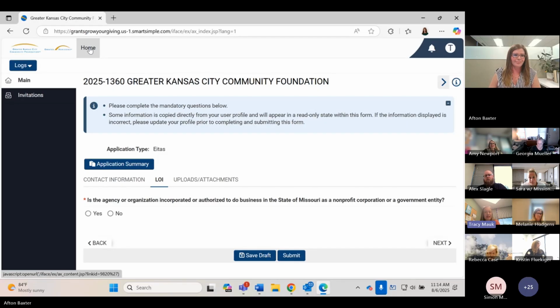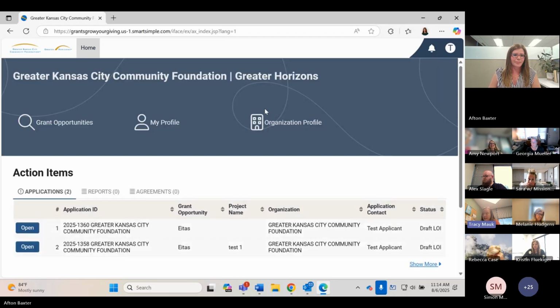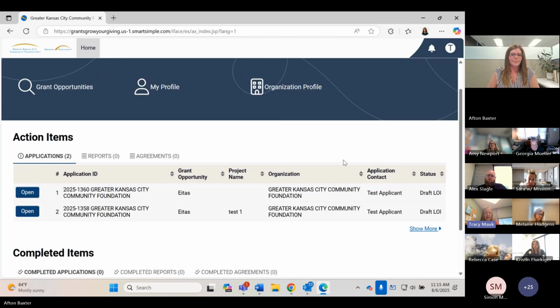I think this is slightly different than last year, but it was very confusing trying to do one application for an organization and then have several programs listed. So we're just going to do this as separate applications for each. You will find that the LOI is shorter, little less information needed. So please take advantage of that. You don't have to fill up every single word that it's asked for. That's just kind of a limit. So we just want to have a good idea about what your ask is for this year. Kind of gives us an idea of who's asking and how much people are asking for, and do they align with the priorities that we have listed.